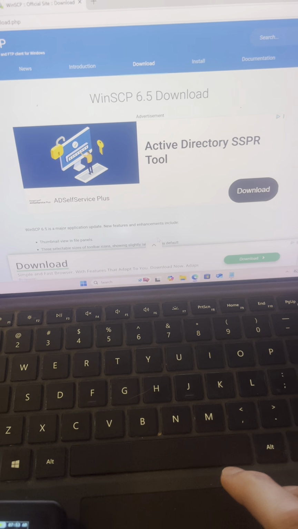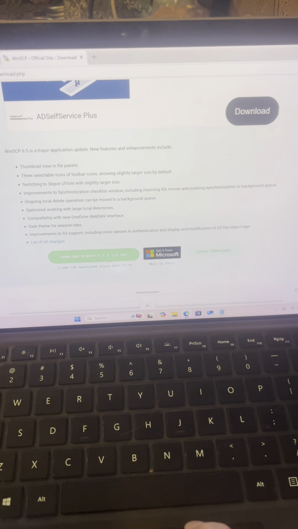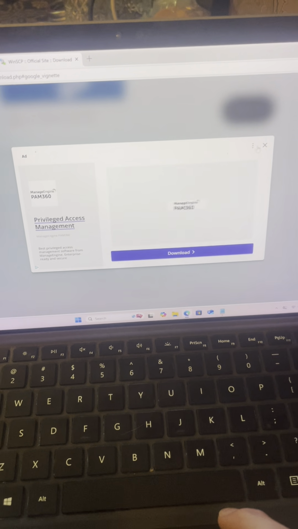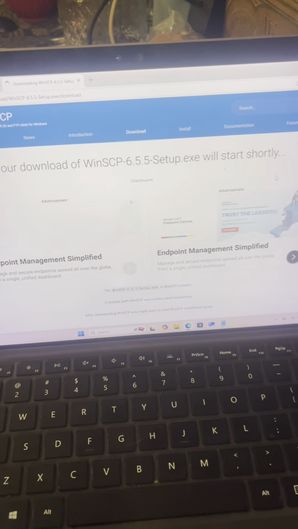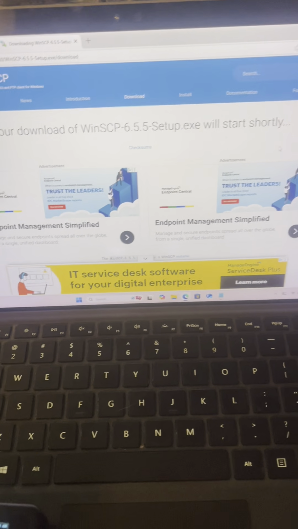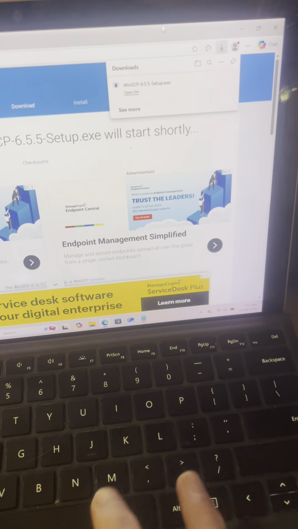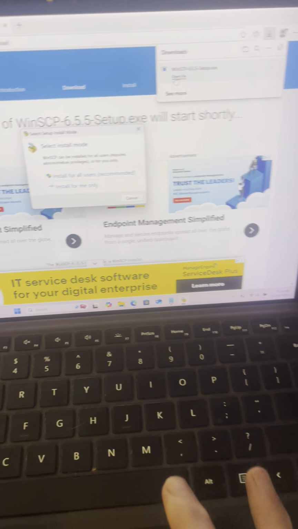So when you download it, don't click all these spammy download links. It's going to be at the bottom. So yeah, go ahead and navigate how I'm doing, because sometimes it gets confusing with all these stupid pop-ups.